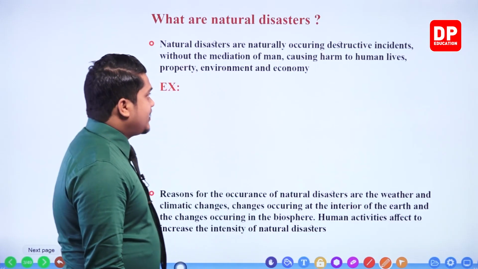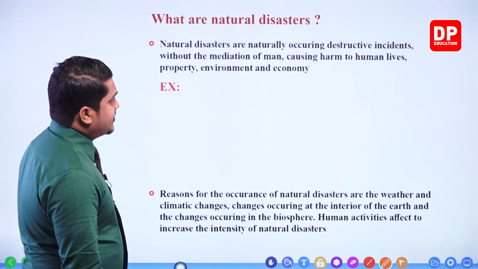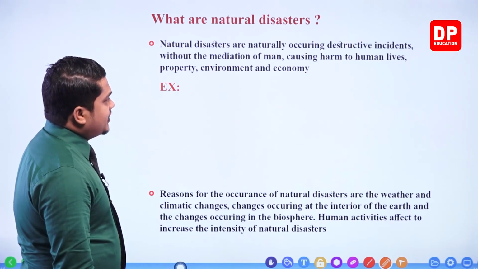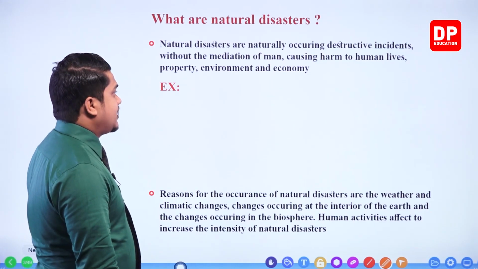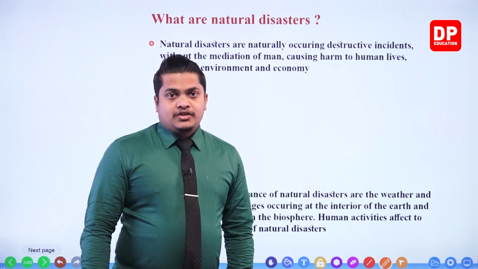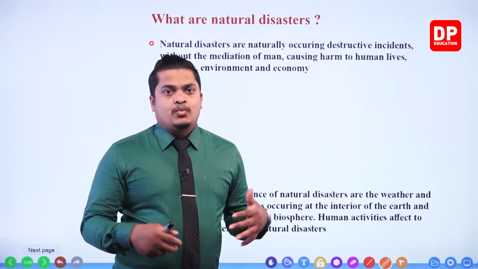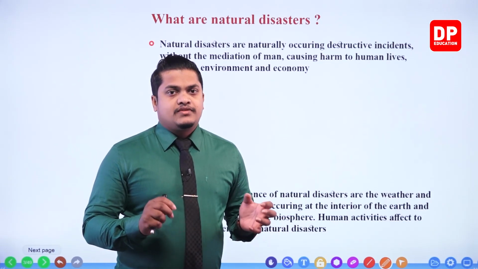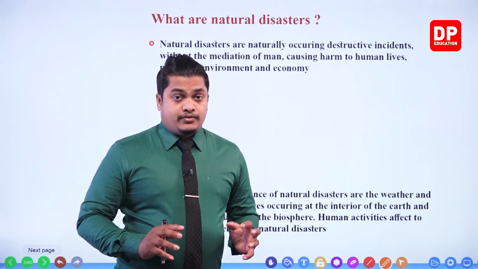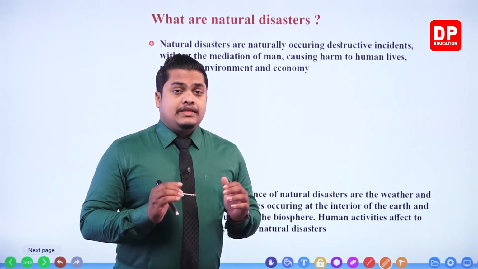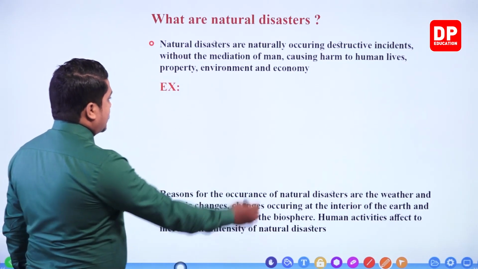So let's see the first point given here. Natural disasters are naturally occurring destructive incidents, without the mediation of man, causing harm to human lives, property, environment and the economy. So like I said, my dear children, this is what we mean by a natural disaster. Without the mediation or interference of man, if a certain destructive thing happens naturally, then such a thing is called a natural disaster. So what are the examples for these things?